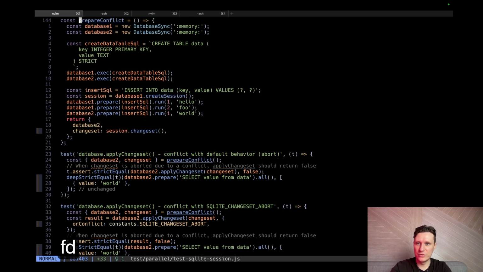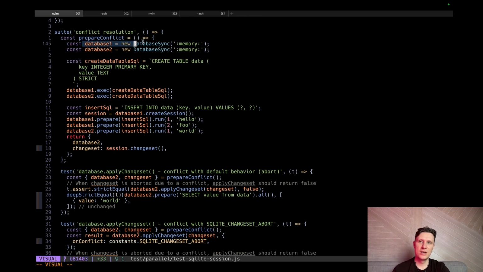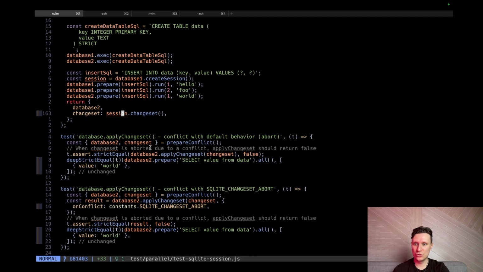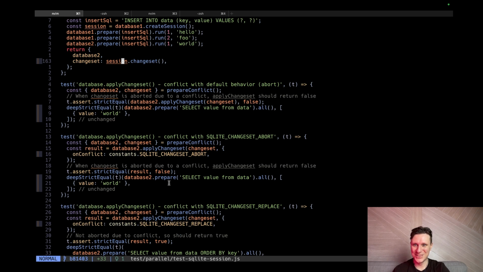Conflict is prepare conflict. Okay, what is prepare conflict? One database, two databases, creating tables in both databases, why not? Then we're making some inserts in the first database and some inserts in the second database, and extract a change set from the first database. And why we would like to do so, I don't know.